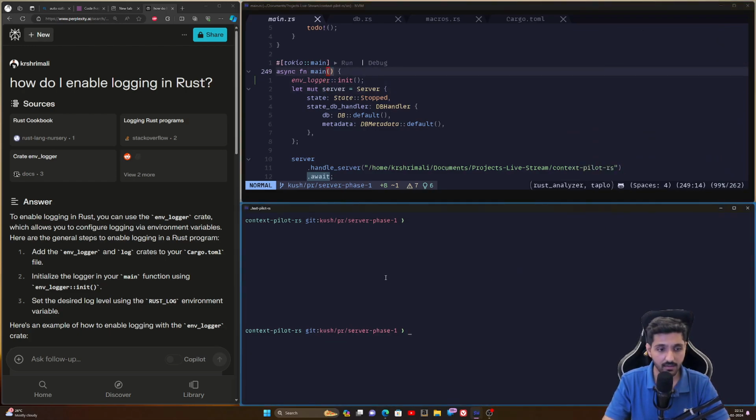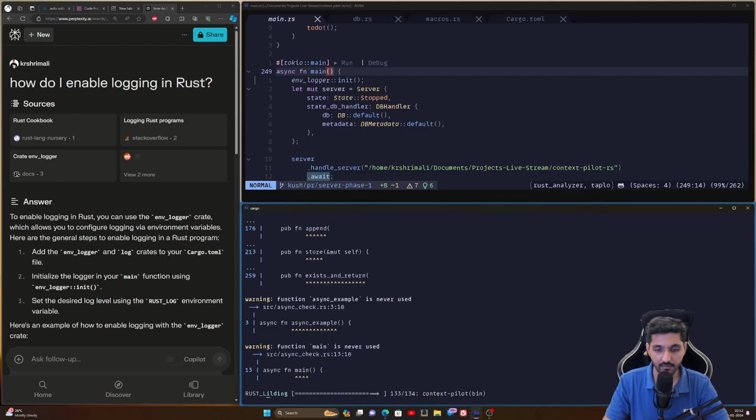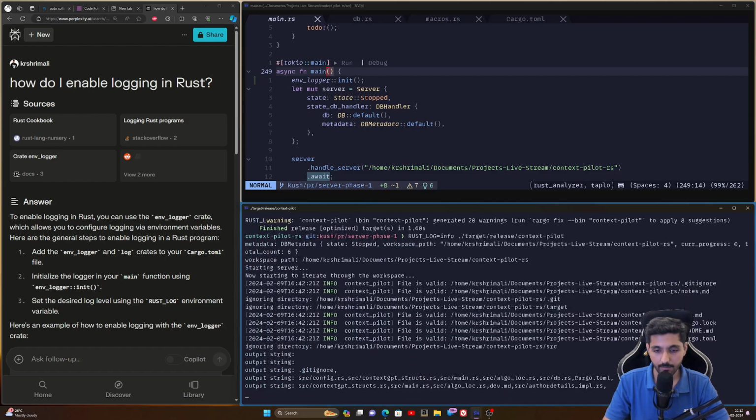Is Perplexity free? Yes, it is free. At least to my knowledge, it has been free with whatever features I've used. I'm pretty sure there'll be a premium function.